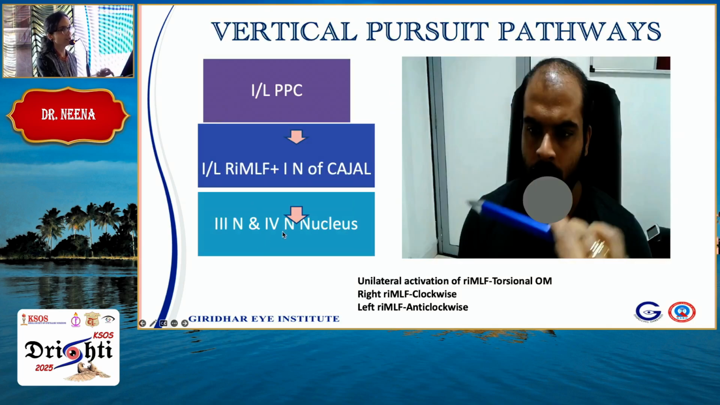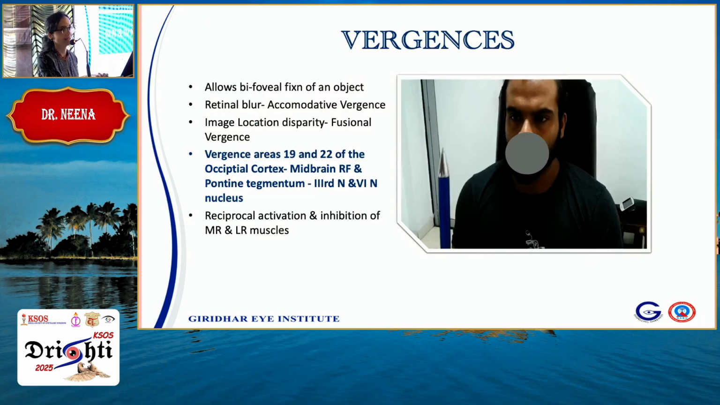Moving to the pursuits, you know it's P for P, posterior parietal cortex for pursuits. Again, it has to be bilateral. And there's a little bit of complexity here. You have torsional activities. So if you don't want to remember, just forget it.